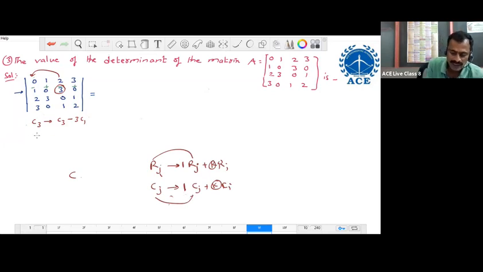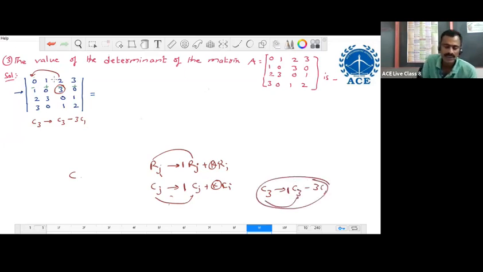Now, is it in the form of this or not? Our operation is C3 arrow, C3 minus 3 C1. These two are the same, its coefficient is 1. So with this, the value of the determinant doesn't change. We can apply this operation, because this operation is in this form only.